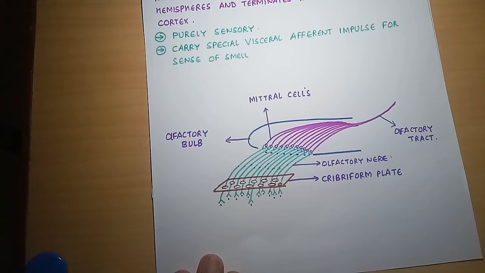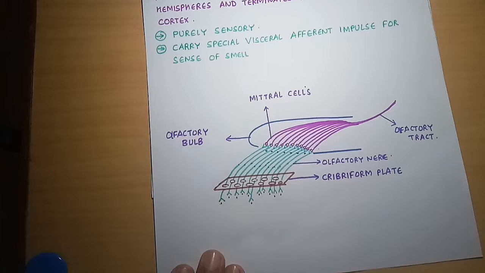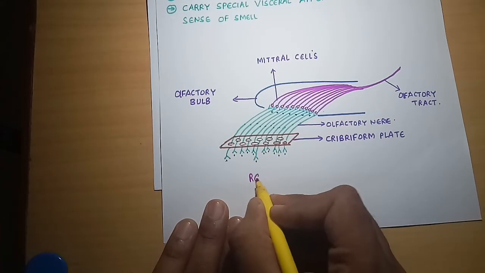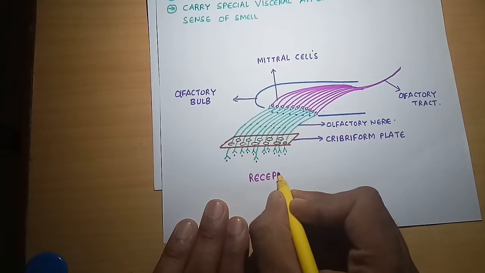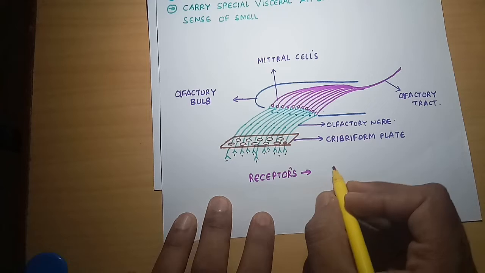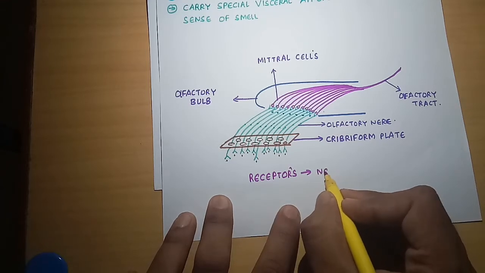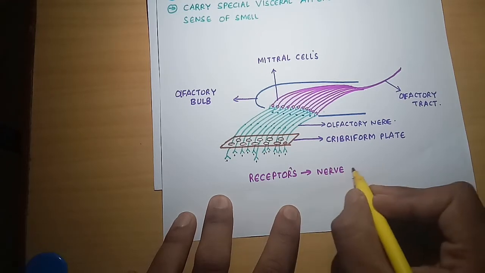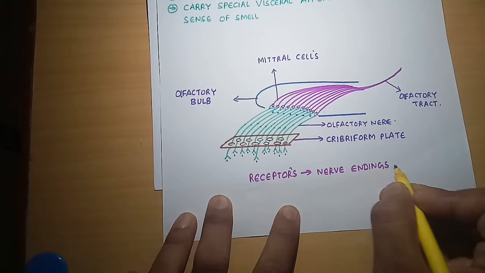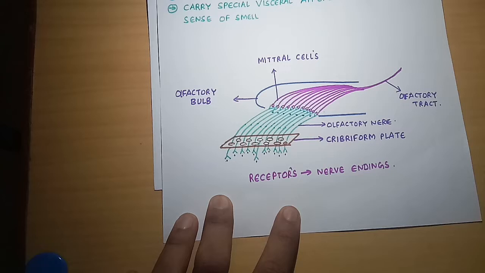The receptors are nothing but nerve endings. We have to remember that receptors are nerve endings. So in the nose the nerve endings are present.